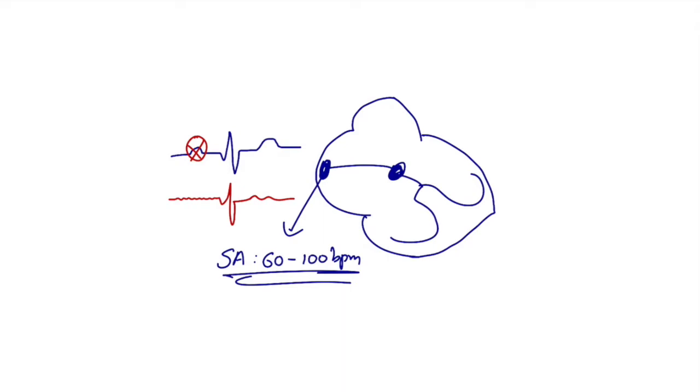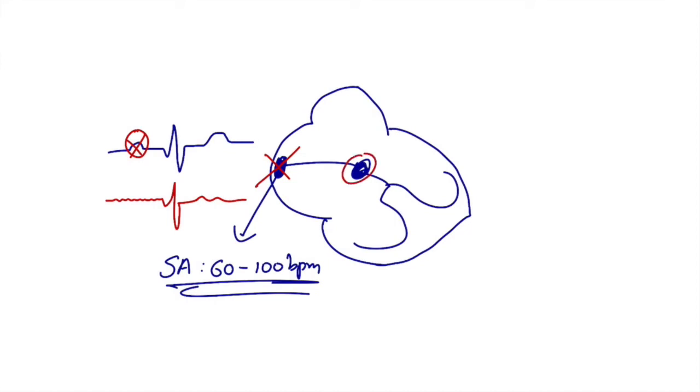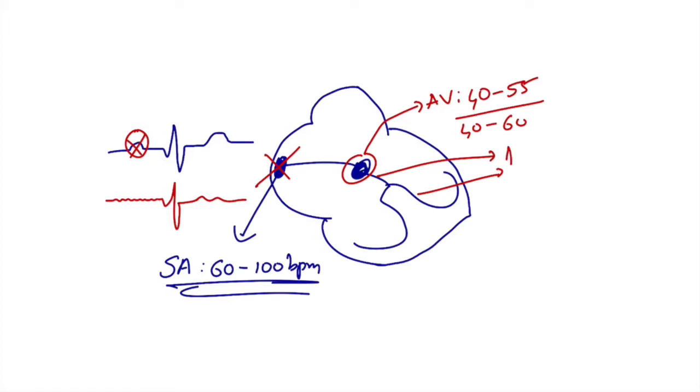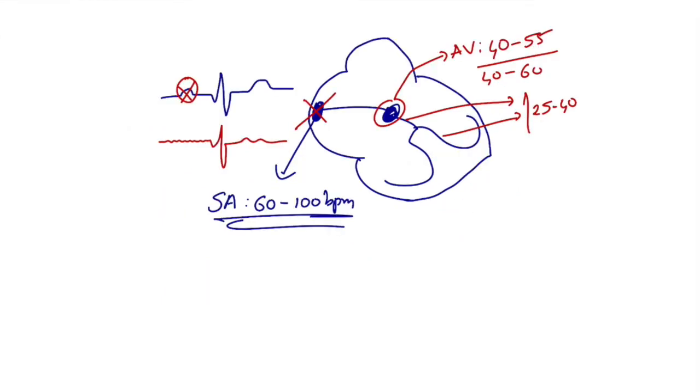If the SA node is not working, it's blocked, then the AV node takes up the job of firing impulses. But what will be the rate? Its capability is only 40 to 55 beats per minute, or some books say 40 to 60 beats per minute. What is the capability of the bundle of His or Purkinje fibers or left or right bundles? They have even lesser capability, that is 25 to 40 beats per minute. Now what we'll be covering in this video will be SA nodal block.